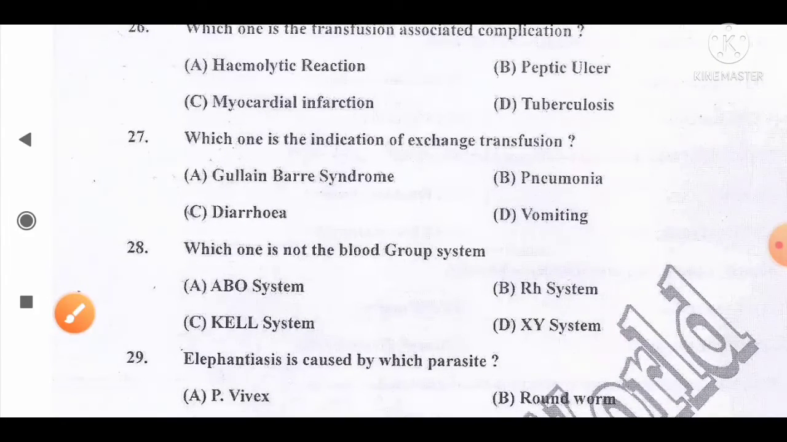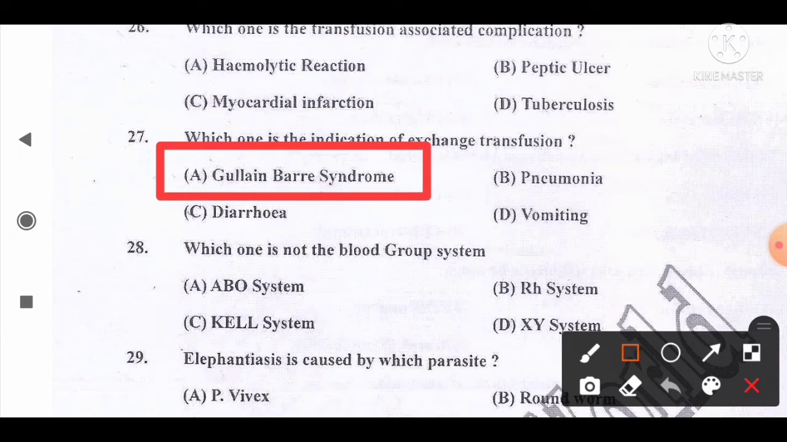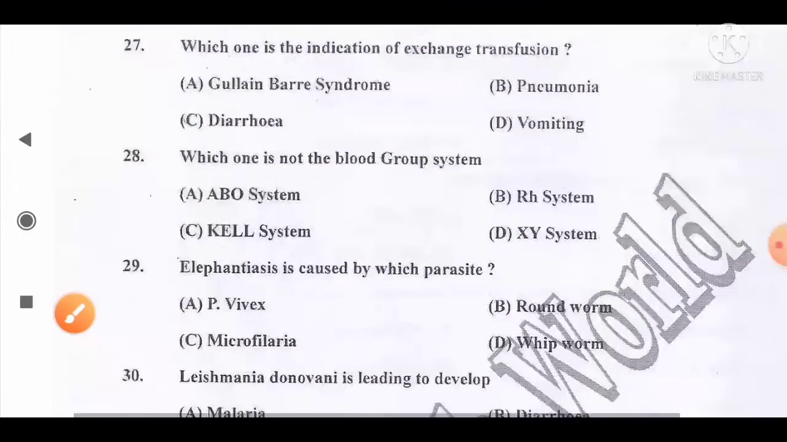Move to the next question, number 27. Which one is the indication of exchange transfusion? And the options are A, Guillain-Barré syndrome, that is GBS, B, pneumonia, C, diarrhea, D, vomiting. And the correct answer for this question is option A. Guillain-Barré syndrome, GBS, is one of the indications of exchange transfusion. So option A is the correct answer for this question.